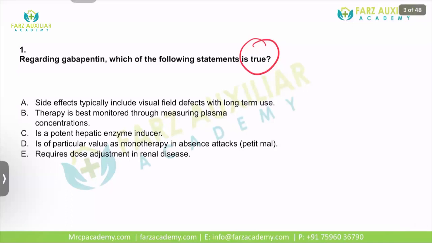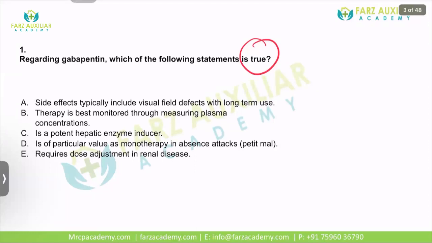Side effects typically include visual field effects? No. What happens is dizziness, blurring of vision can happen, and ataxia can happen. That happens because of the sedation part of it. Therapy is best monitored through plasma concentrations? No. Gabapentin and pregabalin have a very good volume of distribution, so hardly any drug stays inside the plasma.